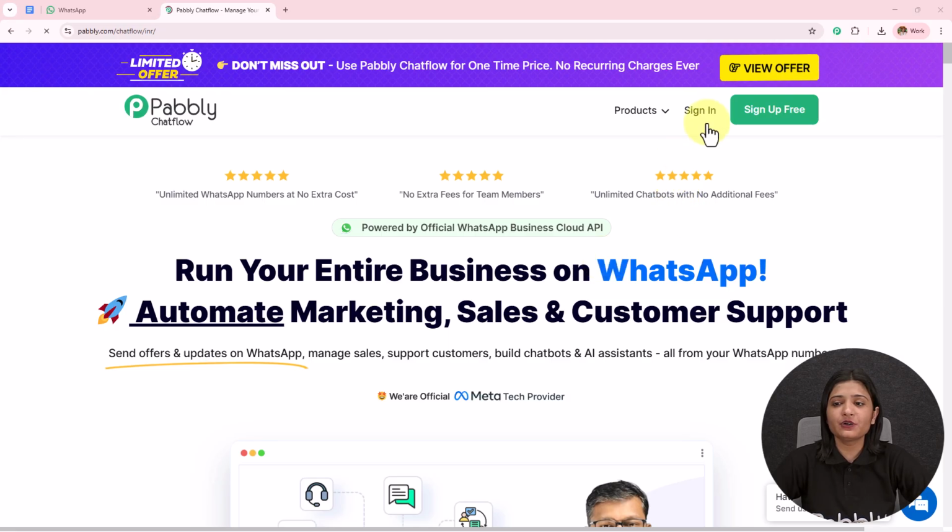On the top right corner, we can see two options, sign in and sign up for free. If you are an existing user, click on this sign in. And if you are a new user, click on this sign up for free. And this will give you 100 tasks free on a monthly basis.